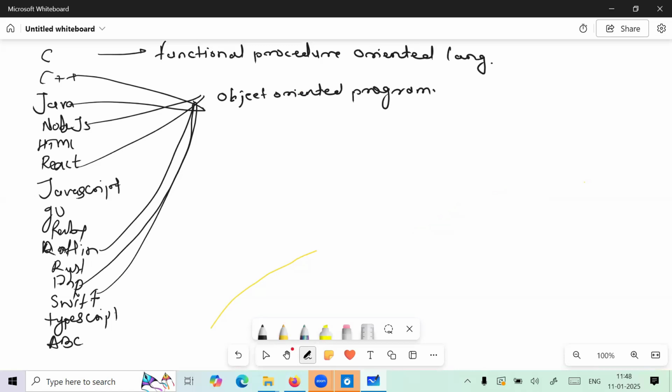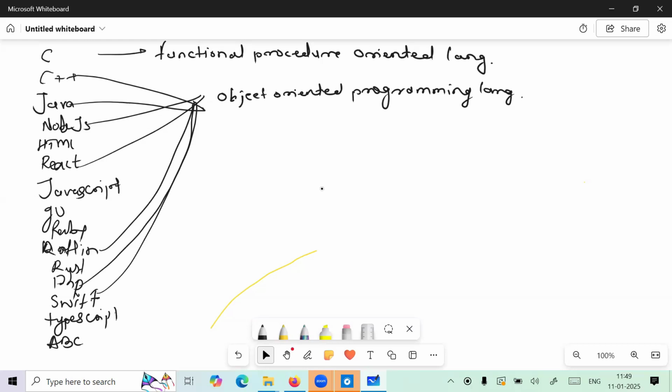So we have to keep in mind that in the IT world there are four kinds of programming languages. First one is functional procedure oriented language. Second one, object oriented programming language. These two languages we just heard, right?